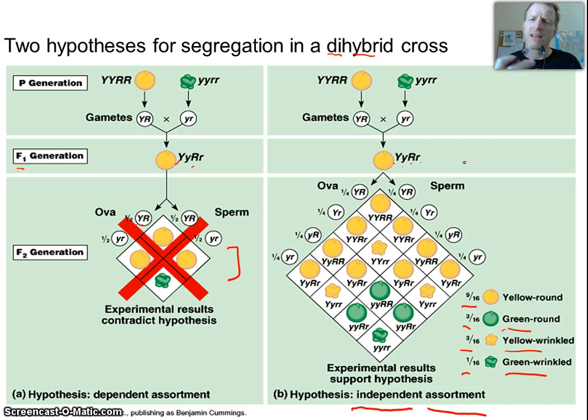So when we're looking at a lot of different traits and the chances of them being passed on, it gets really, really complicated. And a lot of human traits are polygenic, which means many different genes govern them, and it makes it very difficult to predict exactly what the chances are that you'll see these in an offspring. So these are Mendel's big 3 ideas that he brought to genetics and heredity. And we're going to build on them, and we're going to look at some of the exceptions to Mendel's rules in the next couple of screencasts. But this is a good introduction to heredity and how Mendel helped sort of set the groundwork for our ideas on heredity and genetics.